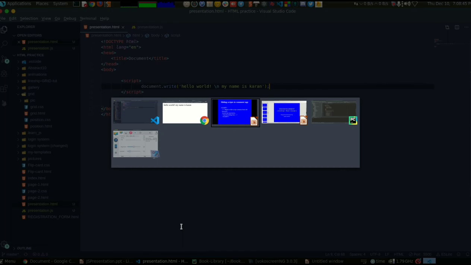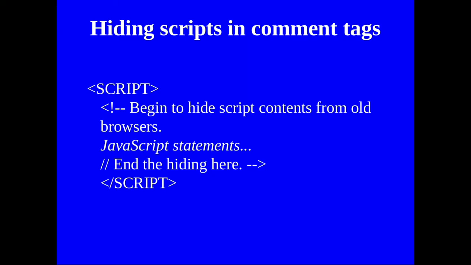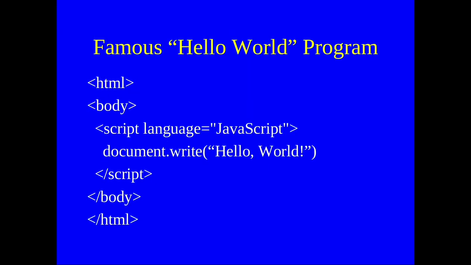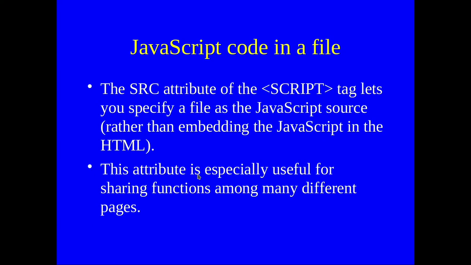Now let's move to the PPT. Here is the script tag, all working, and I have just shown you this example over here. The famous hello world program, JavaScript code in a file. Let's do this manually also.